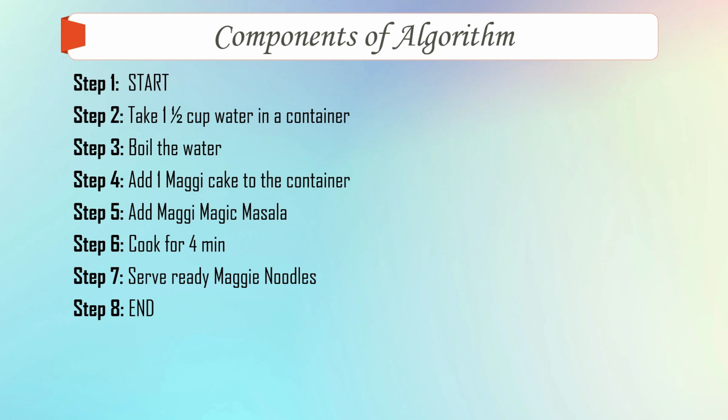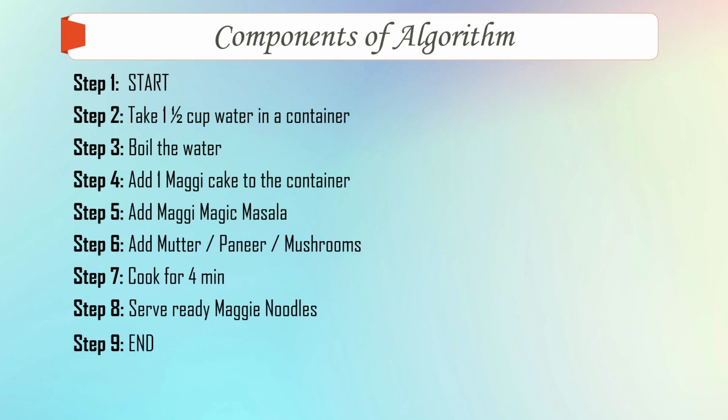Then step 4 will be add 1 Maggi cake to the container, add Maggi magic masala. After this, we'll add a step 6, before cooking, which will be add butter, paneer or mushroom, whatever you want. Then we cook it for 4 minutes. Step 8 will be serve ready Maggi noodles and step 9 will be end.